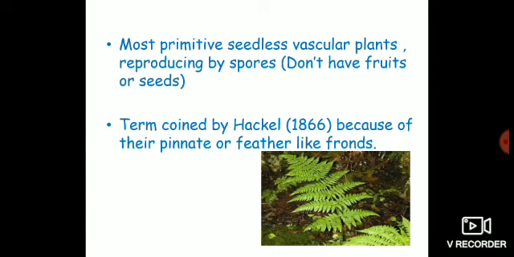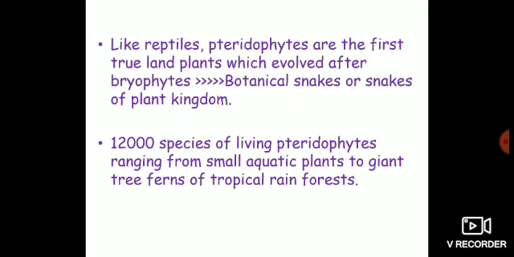Now the origin of the term pteridophyte. Actually, it was Haeckel in 1866 who observed that a group of plants have leaves in the form of feathers, and he aptly named them pteridophytes. I have already told you that pteridophytes means those plants which have leaves in the form of feathers.